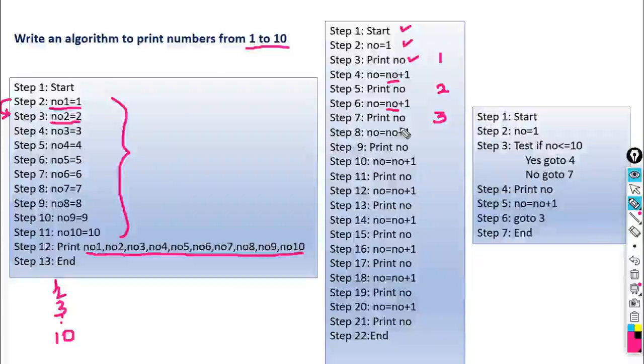Once again, no is equal to no plus 1. The latest value of no is 3, we have no is equal to 3. Again it will increment the value of no by 1.